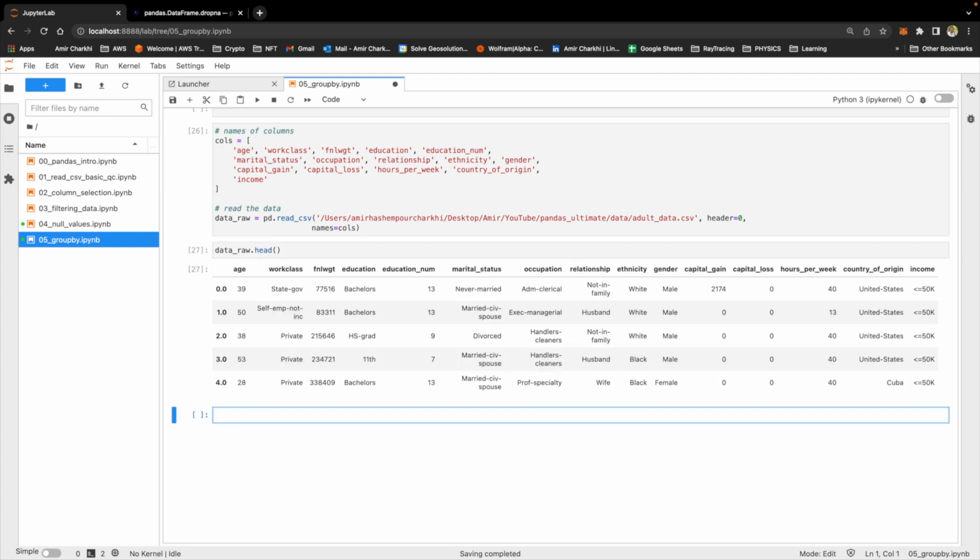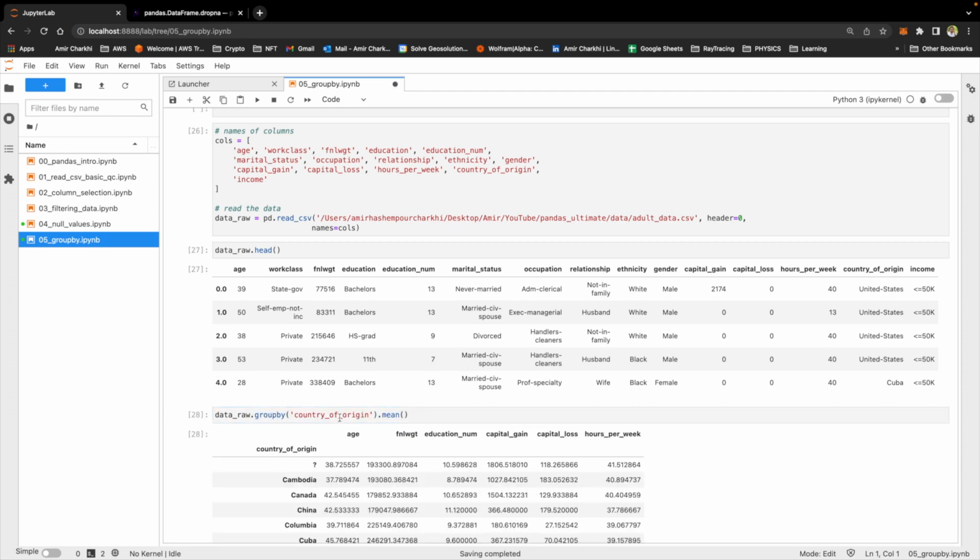Head. This is the data. I'm going to give you an example of grouping by the country of origin, but then you can apply the same rules to any different type of group. Imagine I was interested in understanding the mean or the average values for everything in this data frame for the people in the United States, in Cuba, and all those other countries. So I'm just going to go data raw, group by origin, and mean.